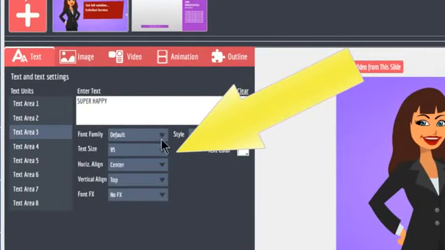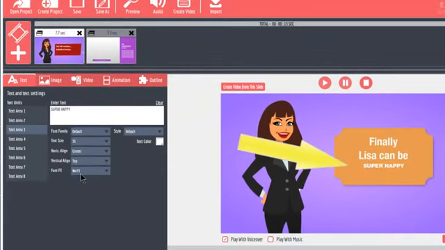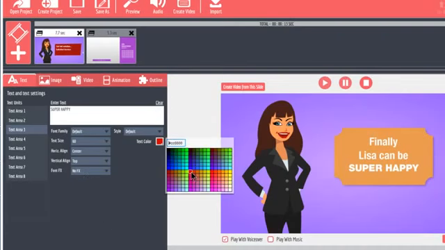Once you type some text, you can change the fonts and the font properties using these drop-down selectors. For example, in this case the text is too long, so I'll reduce the font size so that it fits. I suggest you experiment with these drop-down buttons to get a feel for what they can do to enhance your text content. If you wish to change the font color, you can click the color picker and either select a color or type a color code and then hit enter.